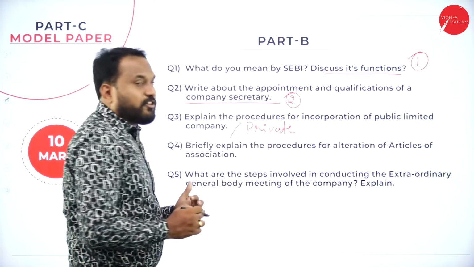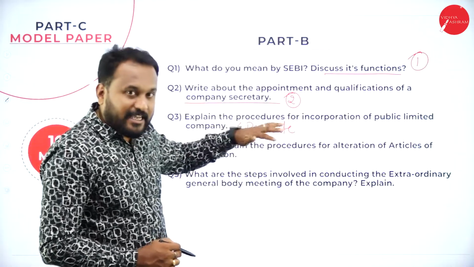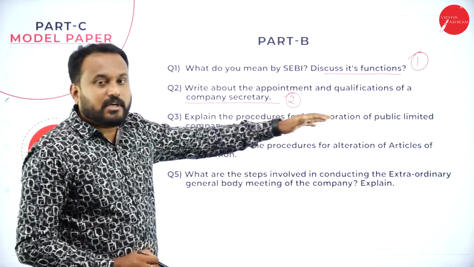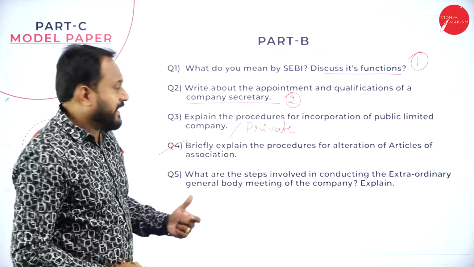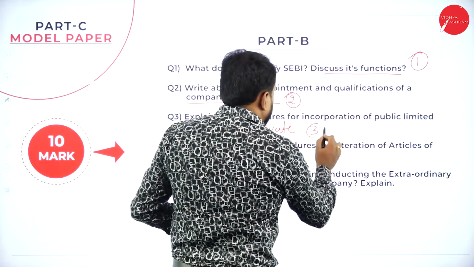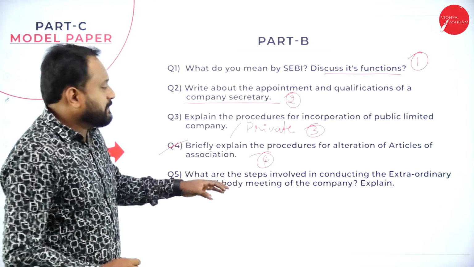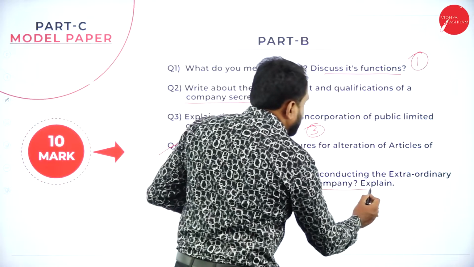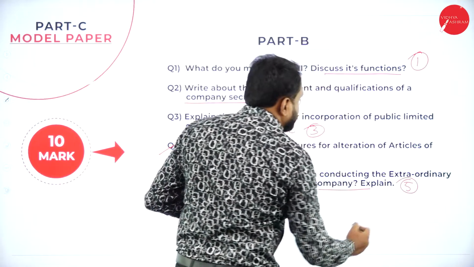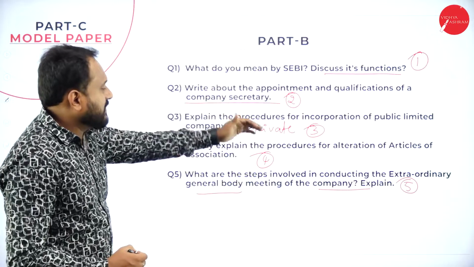It's the same thing, but the formation and the procedure is little less in the private company comparatively to the public limited. Briefly explain the procedure for alteration. Say this is the third chapter. This is the fourth chapter. What are the steps involved in conducting the extraordinary general body meeting of the company? Explain. This is the fifth chapter. Understand? First, second, third, fourth, fifth.